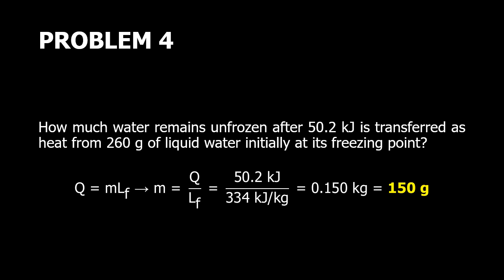The latent heat of fusion of water is 334 kilojoule per kilogram or 334 joule per gram. It is in kilojoule, so you convert the units as well. So 50.2 kilojoule over 334 kilojoule per kilogram equals 0.150 kilogram, and that is equal to 150 grams.